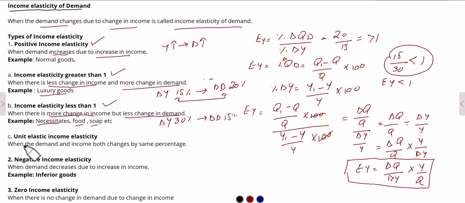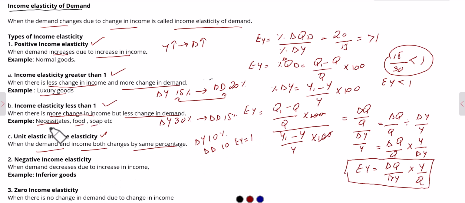And the last type of positive income elasticity is unit elastic income. This is when demand and income both change by the same percentage. For example, your income changes by 10% and demand also changes by 10%. So in this case, income elasticity would be equal to 1.